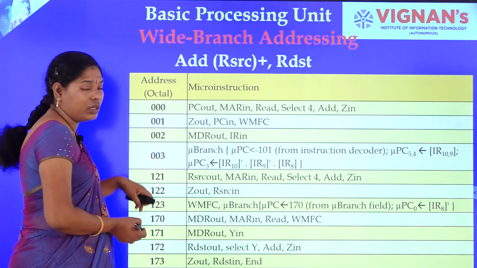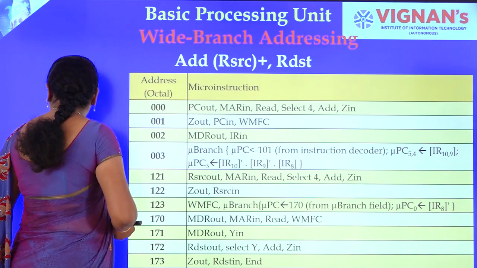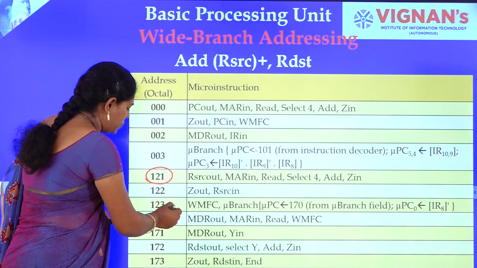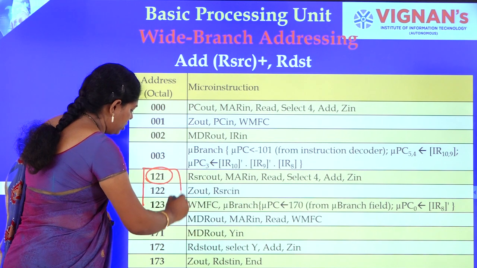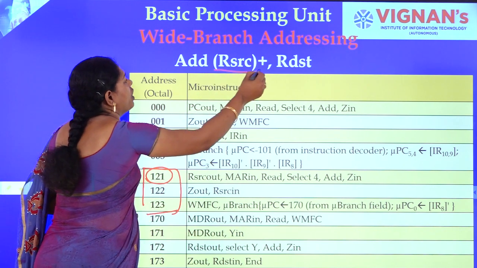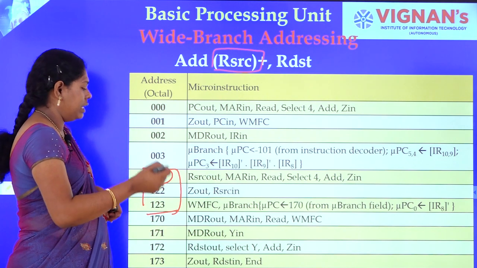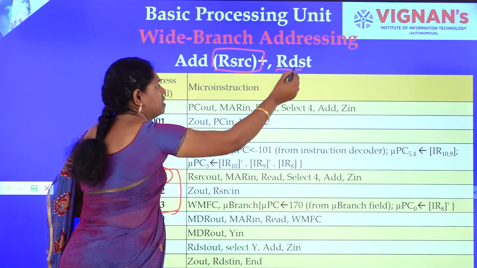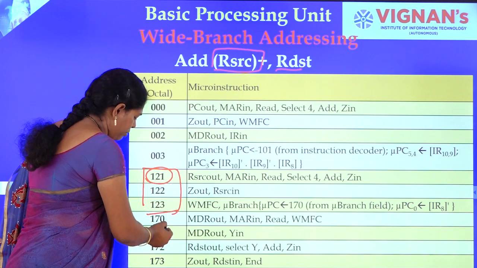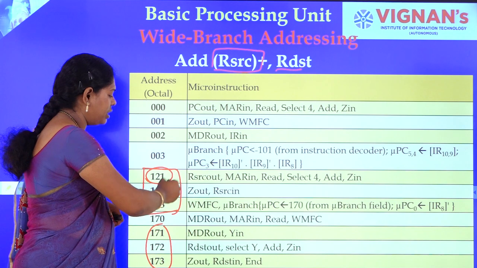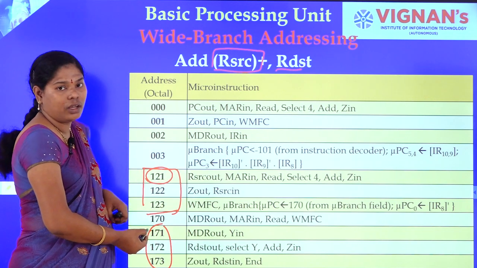The next, for auto increment mode, we go for 121, and 121 to 123 is nothing but fetching data from memory to the processor. The next thing, the destination addition operation, is done by 171 to 173, and now we are switching from that mode to this.